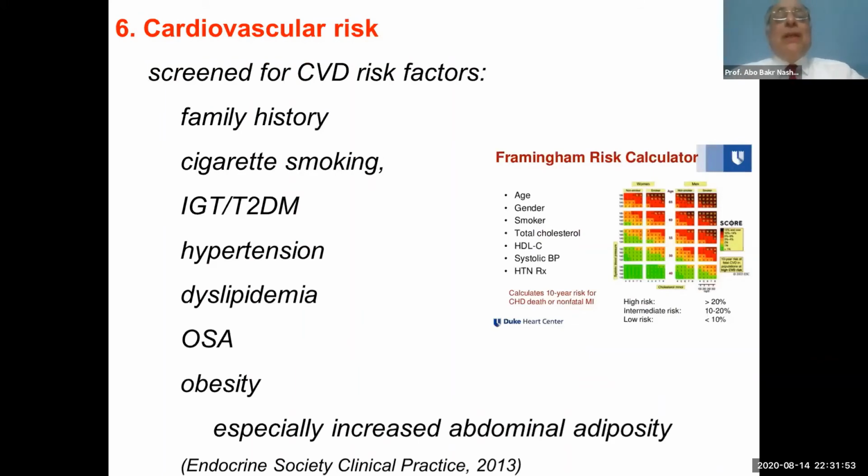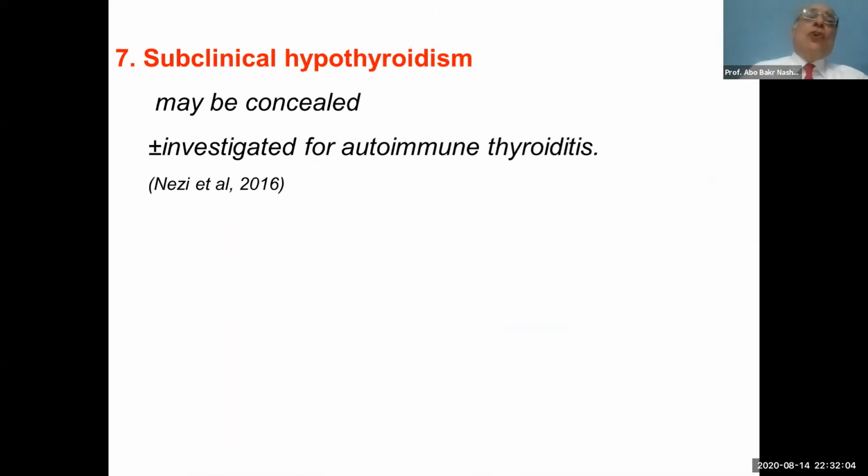We should evaluate the risk of cardiovascular disease if there is a family history, smoking, hypertension, or hyperlipidemia. And lastly, we should screen for subclinical hypothyroidism.